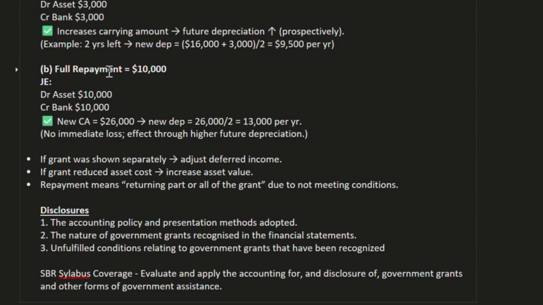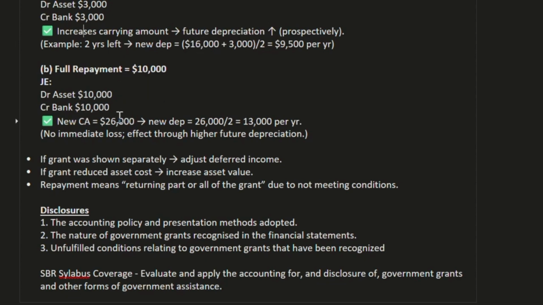Now the full repayment under the net presentation method. We are doing full repayment of the 10,000 grant amount. So the same general entry: DR asset 10,000 and CR bank account 10,000. The new carrying amount will be 26,000, because we already have 16,000 in the carrying amount and 10,000 we are paying as repayment of the grant.